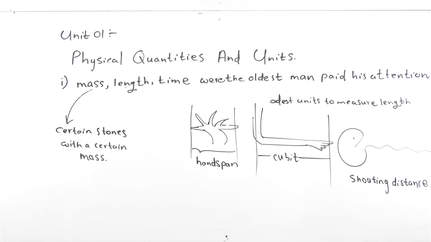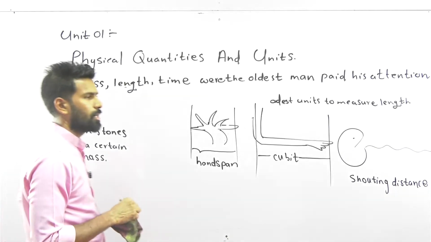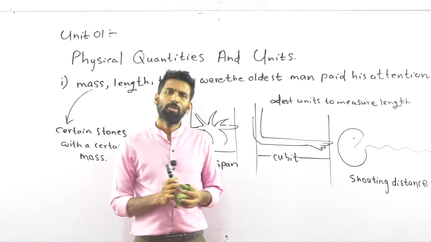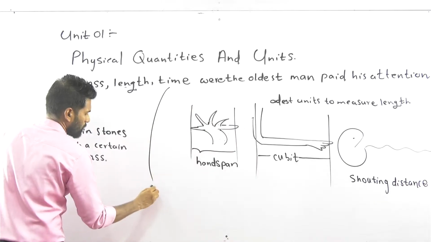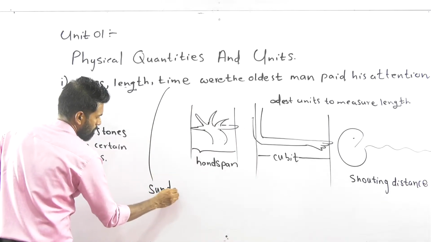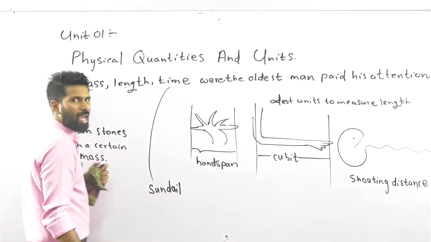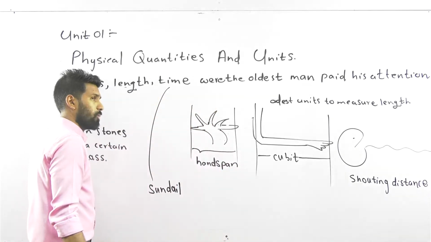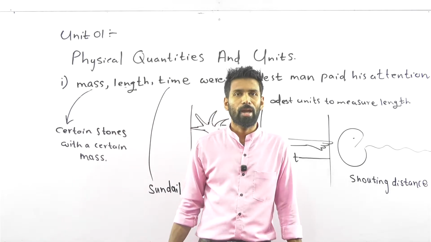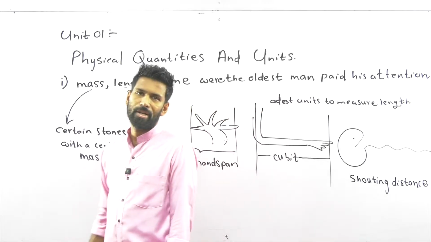What are the oldest methods to measure the time? Have you heard something called sundial? Pathatiya in Sinhala, sundial. If you have the phone in your hand, give a Google search.